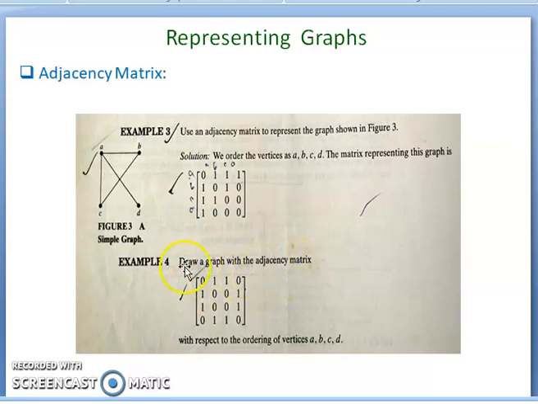And this is an exercise for the readers. Draw a graph with this adjacency matrix. This is one adjacency matrix. You draw the graph.